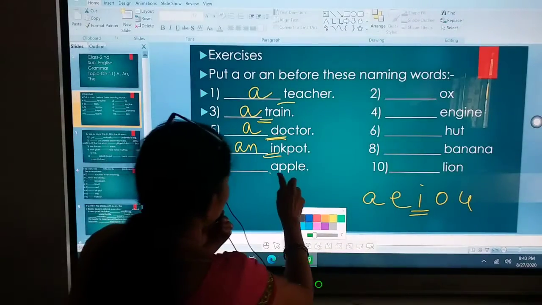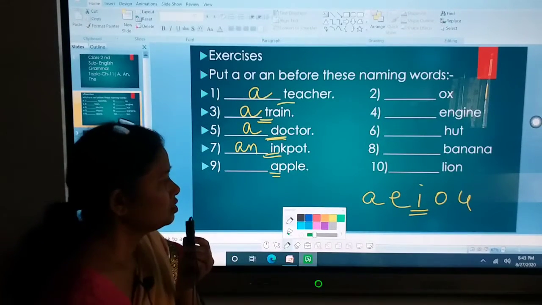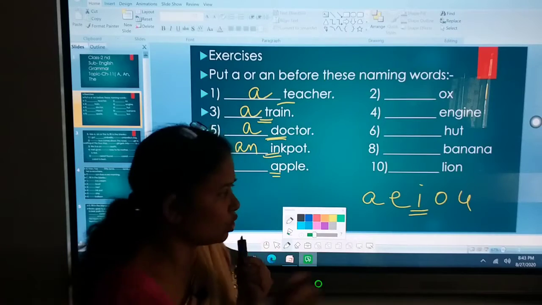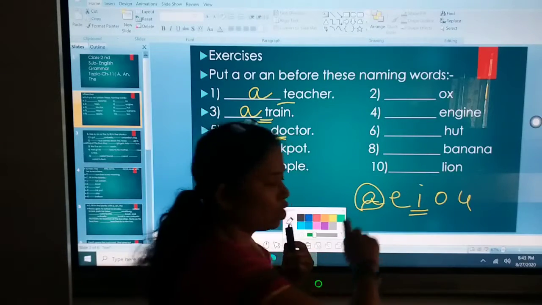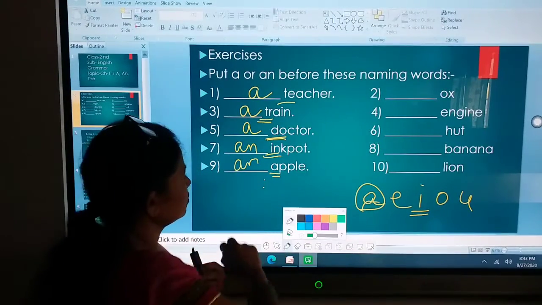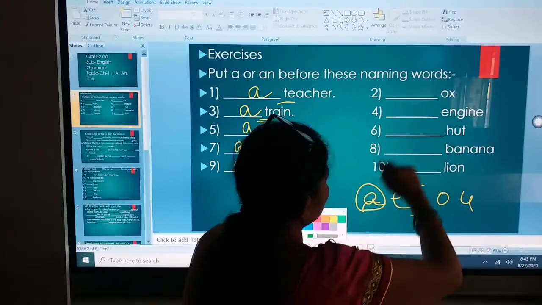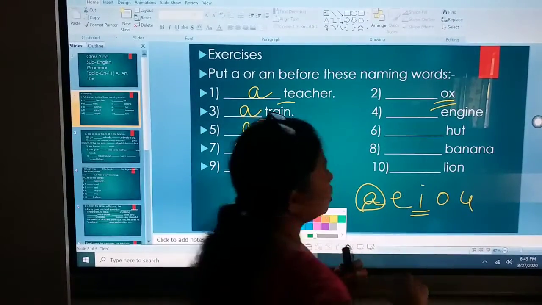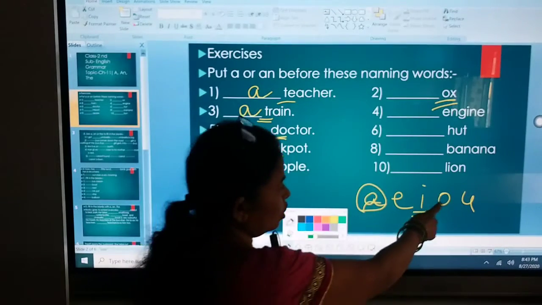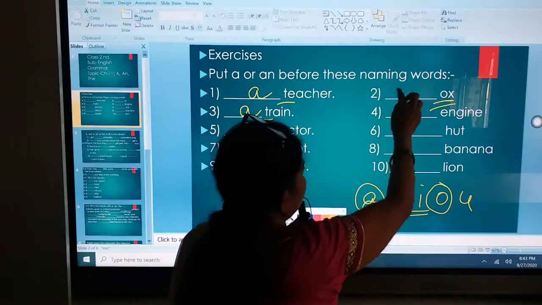Next is dash apple. Now here apple begins with the letter A, and A is your vowel. So what will come here? An will come. Next is dash ox. Now here ox begins with the letter O, and O is your vowel. So an will come to it.